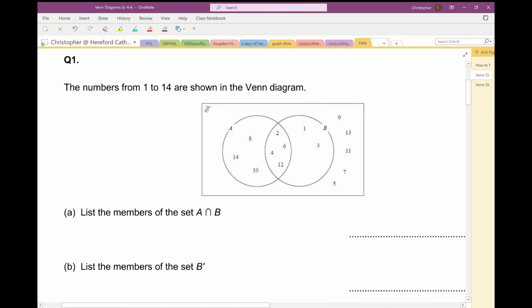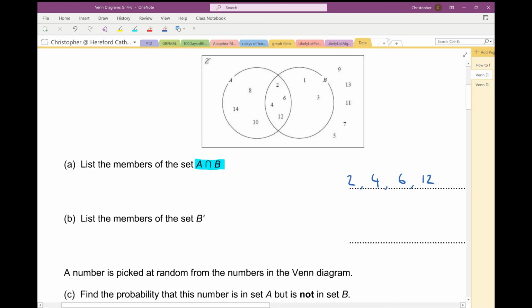Okay. Question 1. Right, I've got the numbers from 1 to 14 shown in the Venn diagram. There they are. And I need to list the members of A intersection B. That's going to be these 4 numbers here, which are in A and B. They're in the intersection. So my answer is simply 2, 4, 6, and 12.